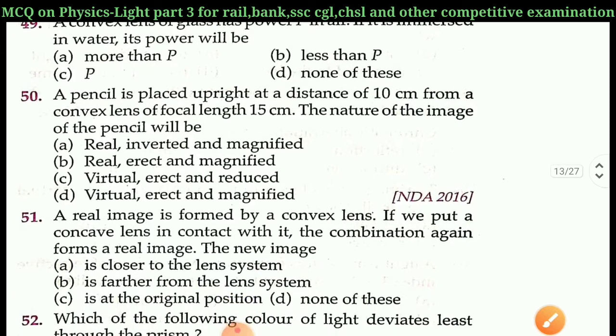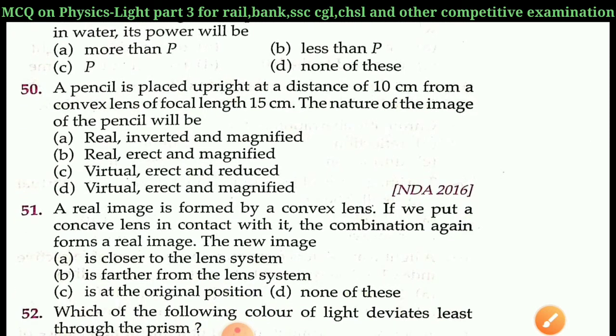Next question is question 50. A pencil is placed upright at a distance of 10 cm from a convex lens of focal length 15 cm. The nature of the image of the pencil will be A. Real inverted and magnified, B. Real erect and magnified, C. Virtual erect and reduced, D. Virtual erect and magnified.